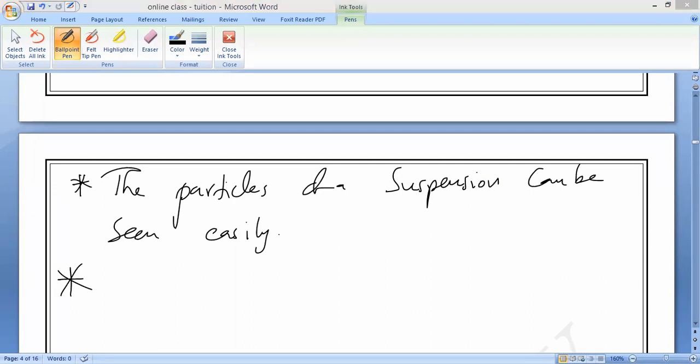Next point. If you pass it through the filter paper, will it be separated or not? The residue will form or not? That is the fourth point. So the particles of a suspension do not pass through a filter paper. A suspension can be separated by filtration. Separated by what?